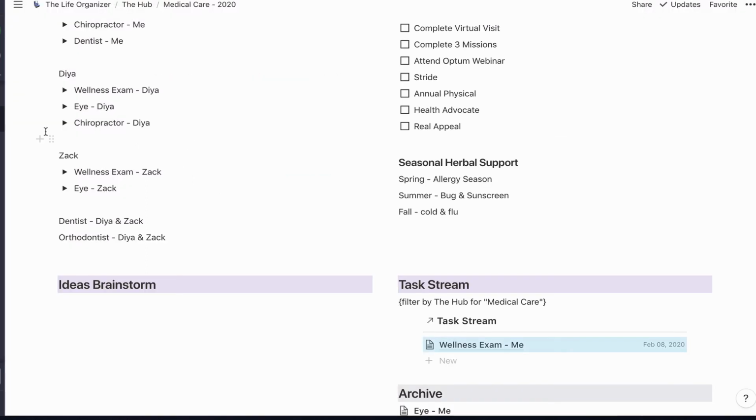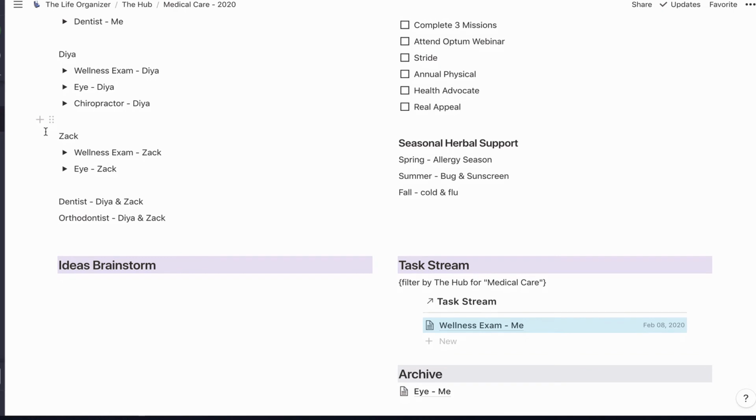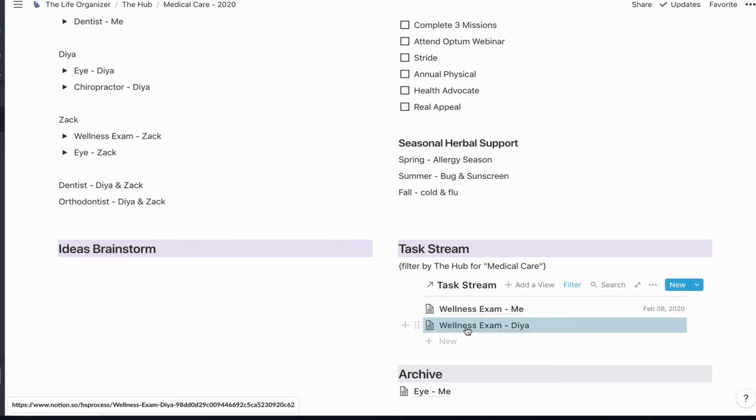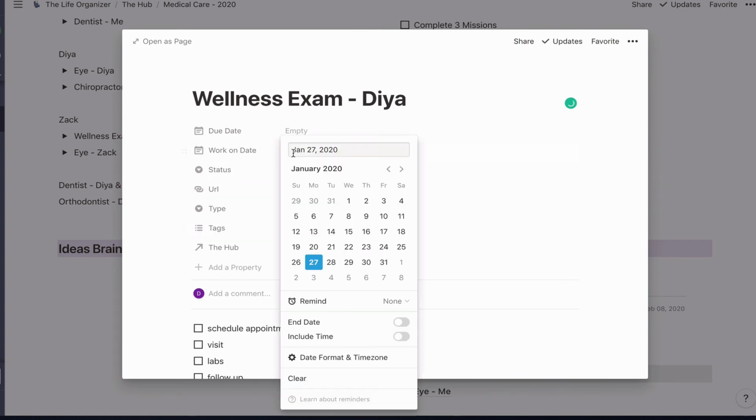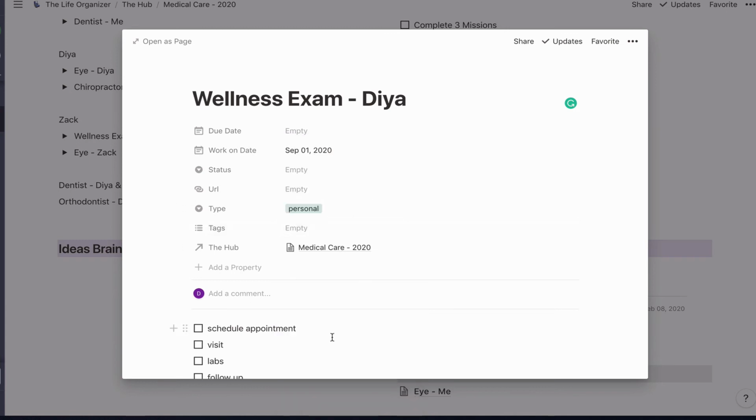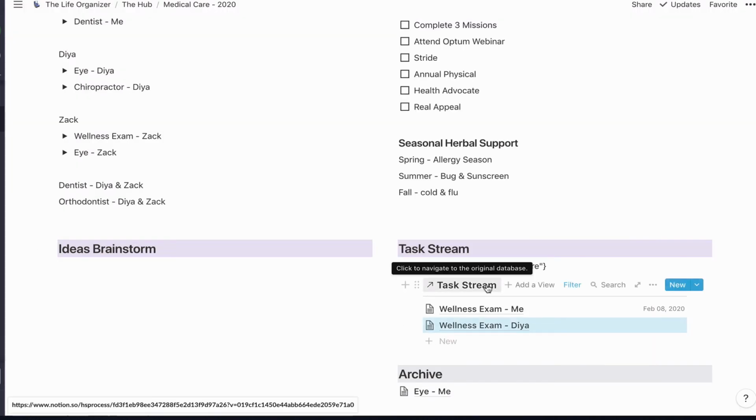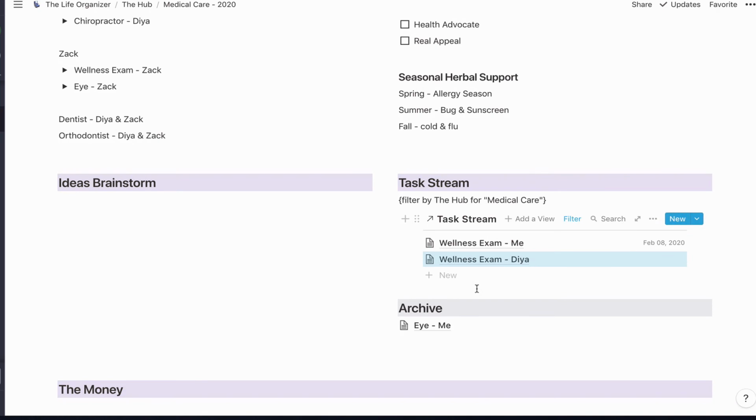February 3rd. Now, the nice thing is that if I'm planning this, I could say, well, I already know that Dia's exam is not going to be until September. So I can go ahead and put here for the work on date September 1st, I need to go schedule that appointment. So it's already planned out in advance. That's great for me.